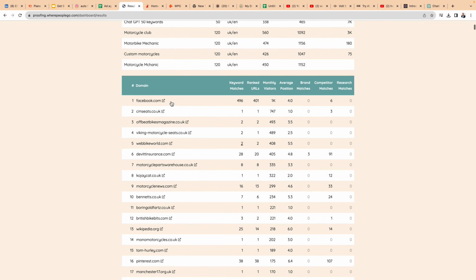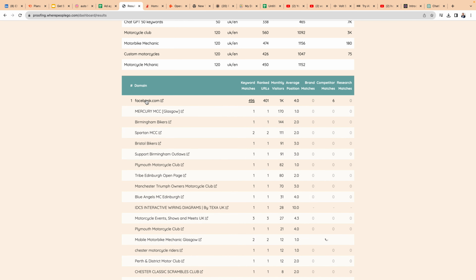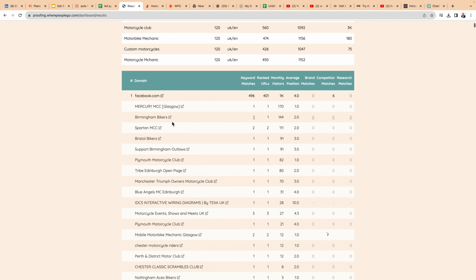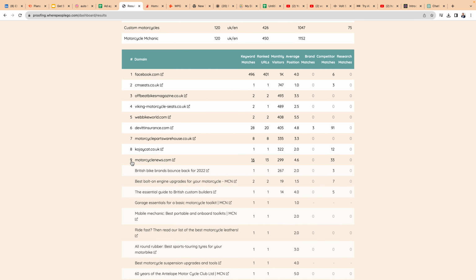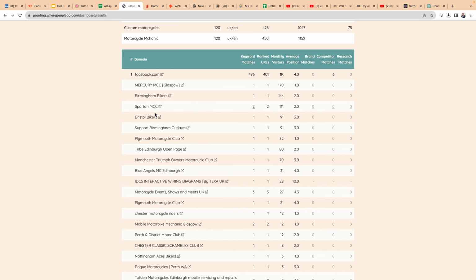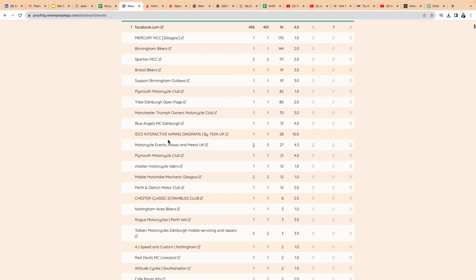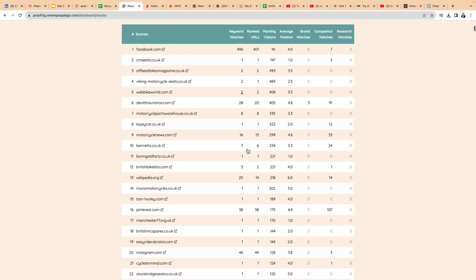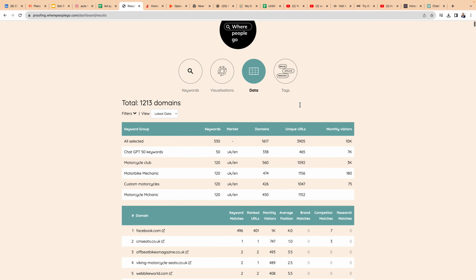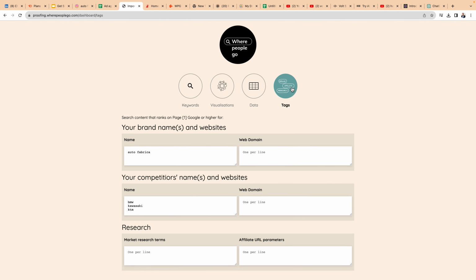So, for example, Facebook has lots of pages here, and Facebook's a bit different to a regular website, say Motorcycle News. With Motorcycle News, all of these pages belong to that one publisher, but with Facebook, all of these pages belong to different Facebook pages or accounts. There's another feature that I'll take you through quickly, called tags.